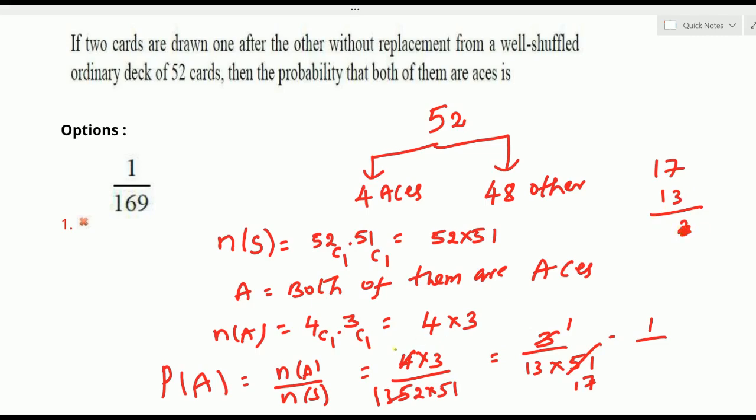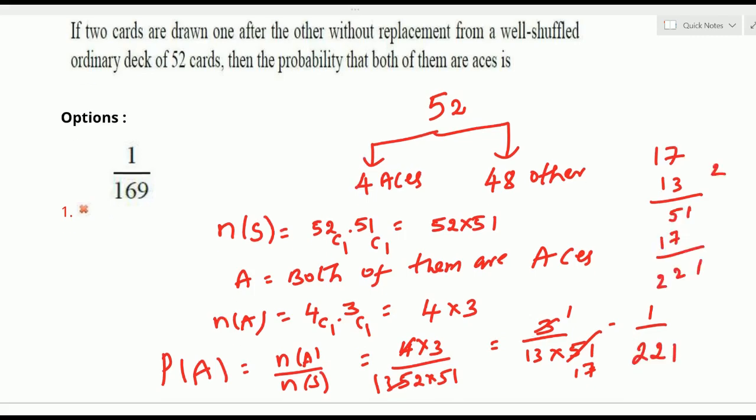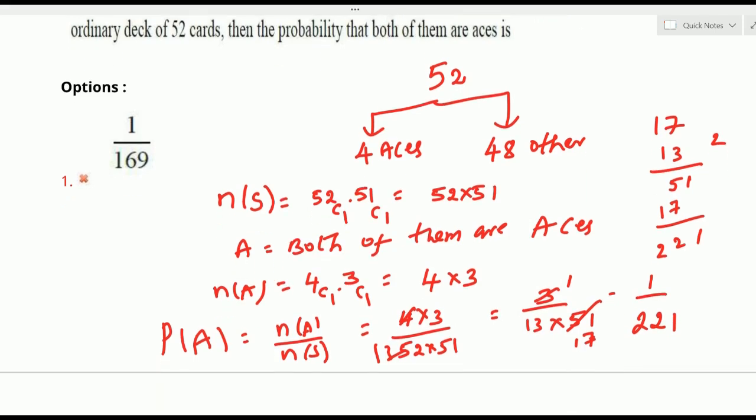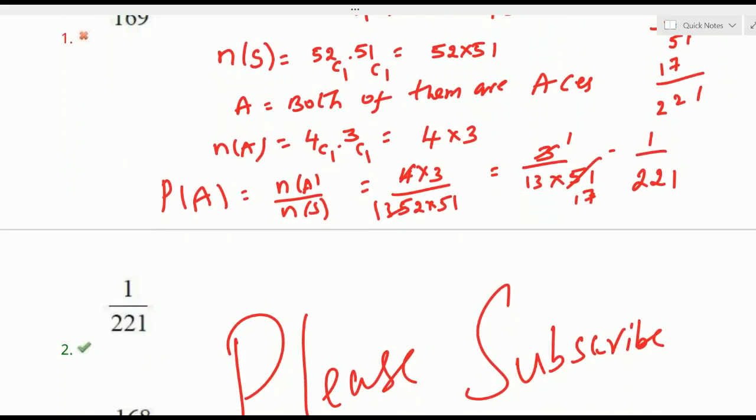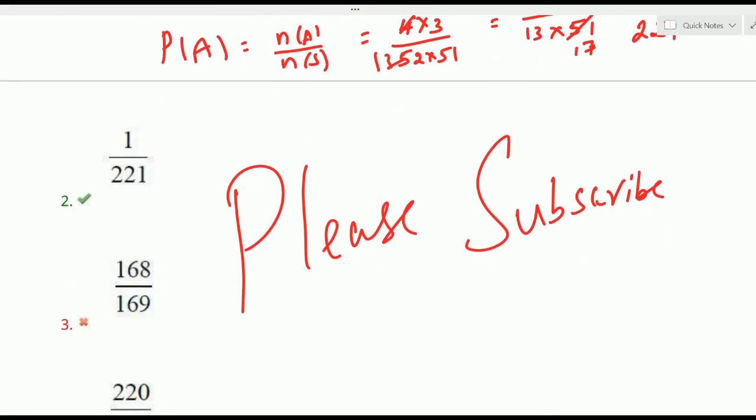We're taking the product of 17 into 13, we got 221. Therefore, the required probability is 1 by 221. That is clearly which option? We can check the option. It's not first option, it's clearly second option. Okay, is it clear? Now look forward the next question.